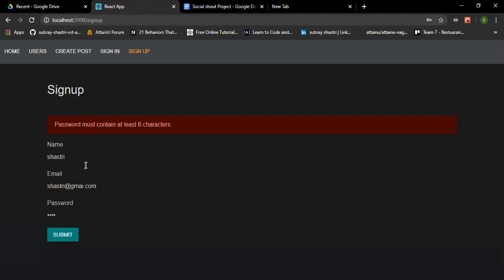If we use only letters, it authenticates that the password must contain at least 6 characters.